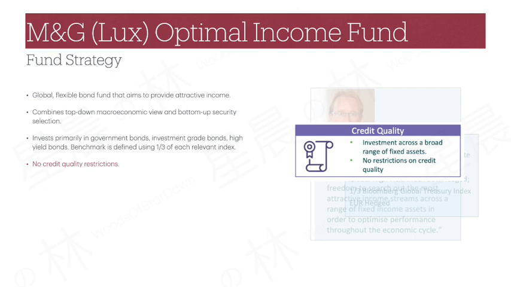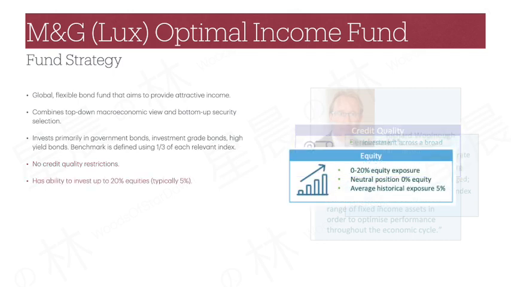On the same flexible strategy topic, the fund also has no credit quality restrictions, meaning it can have a pure high-quality sovereign bond portfolio of AAA quality or a pure high-yield bond portfolio of single B quality or anything in between. The fund is also allowed to invest up to 20% in equities if somehow there are companies with equities that are more attractive than their bonds. While it is stated that the fund's average historical exposure was 5%, it also means that investors should treat this fund as something that is slightly higher risk than other pure bond funds in the market.